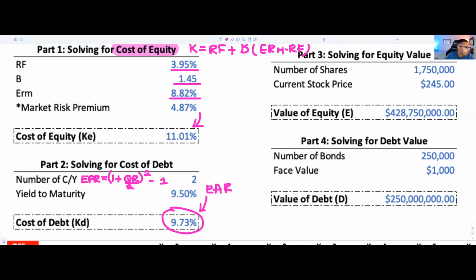That is the correct amount. I'm just making sure that I'm not spilling nonsense, such that your effective annual rate, if you want the correct amount, is going to be equal to 9.7256%.